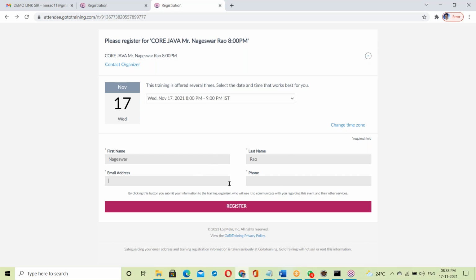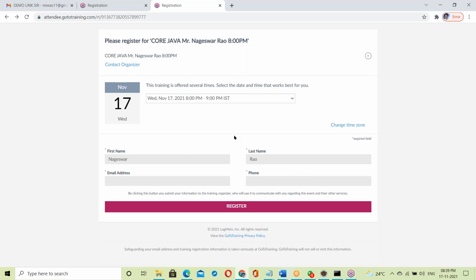We are filling in this information and registering. This week you have to fill this form and submit. Next week, you can directly connect to the meeting. Someone is asking why fill it every day. Only this week is required. This week go to training, next week go to meeting. Filling in details is not necessary then.